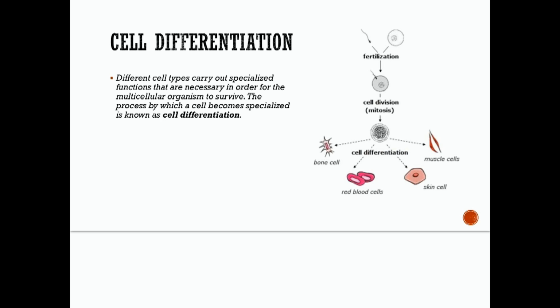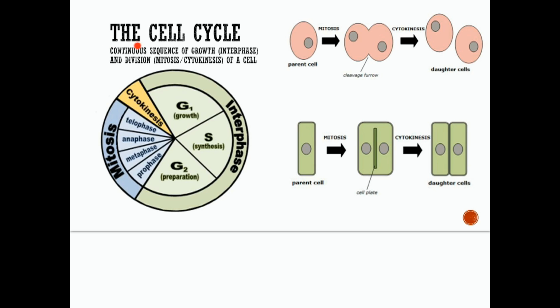So eventually, this large ball of identical cells undergoes cell differentiation. It can also be called cell specialization. Okay, so during this process, cells become specialized to perform different functions. Okay, maybe they're going to be a bone cell or a red blood cell or a skin cell or a muscle cell.